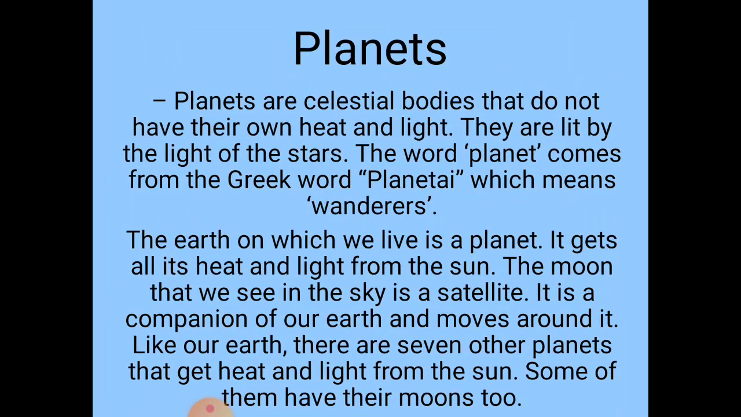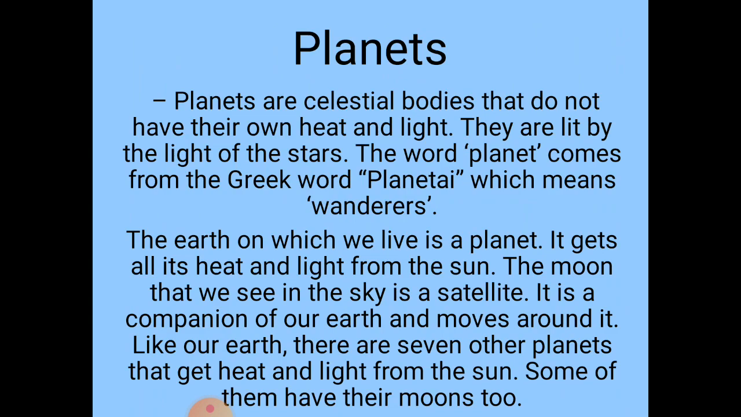Now let's talk about the planets. Planets are celestial bodies that do not have their own heat and light. This is very important. We should know that planets don't emit their own heat and light. They are lit by the light of the stars. Like some of the planets, they get their light and heat from the sun. The word planet comes from the Greek word planetai, which means wanderers.